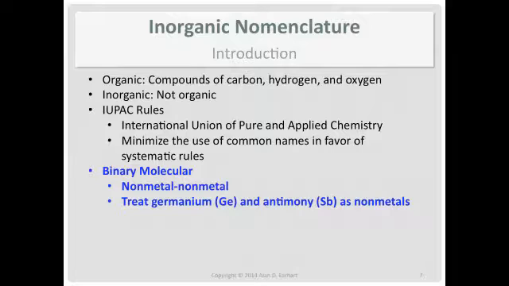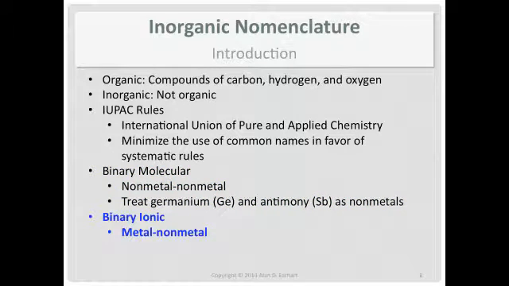I'm making a command decision here, and these are from my classes. We're going to treat germanium and antimony as if they were nonmetals, even though they lie to the left of that zigzag dividing line on the periodic table. When I was searching through publications to find compounds for naming, it seemed to me that germanium and antimony compounds were more often named as if they were molecular compounds. Lying along that dividing line means that these two have properties that blend metals and nonmetals. So, command decision for me and for my classes.